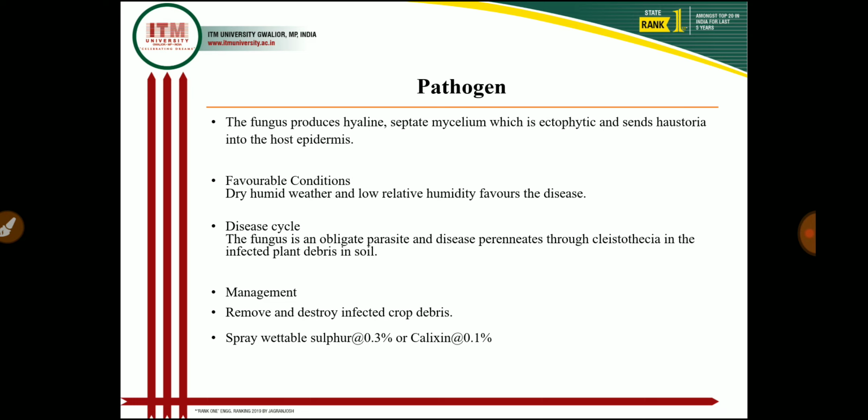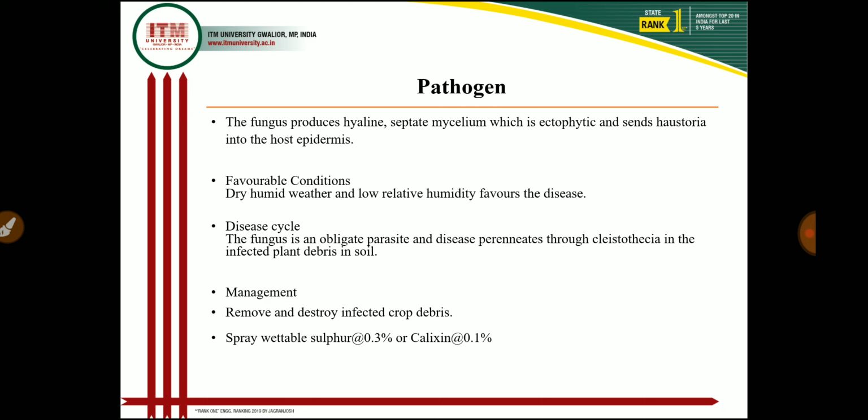The cleistothecia are dark, globose, with hyaline or pale brown myceloid appendages. The asci are ovate. Each ascus produces 2 to 3 ascospores, which are thin-walled, elliptical, and pale brown in color. So these are the characteristics of Erysiphe cichoracearum, and this Erysiphe pathogen produces cleistothecia as a resting spore, and these cleistothecia survive